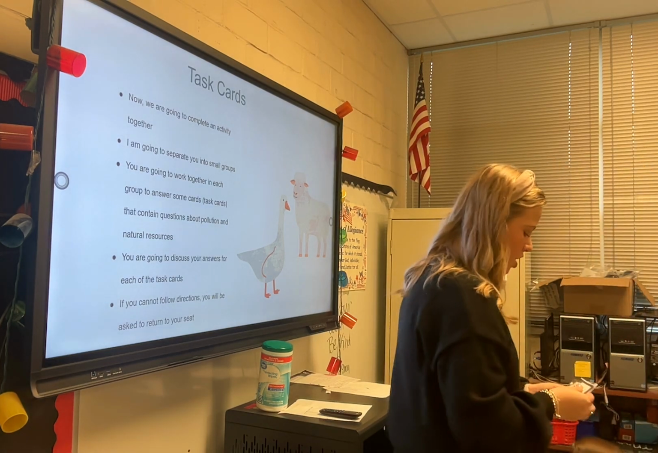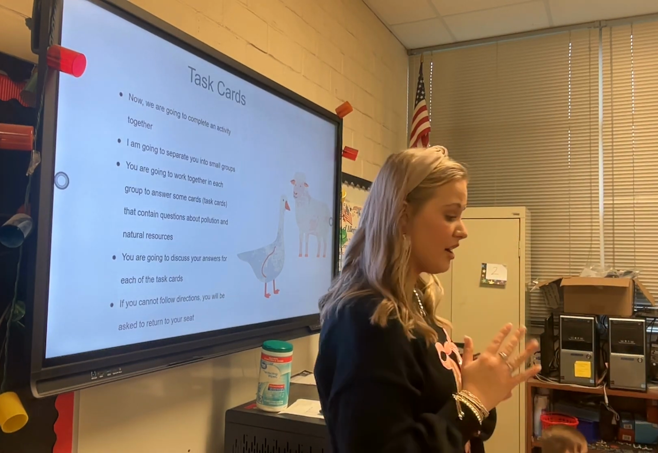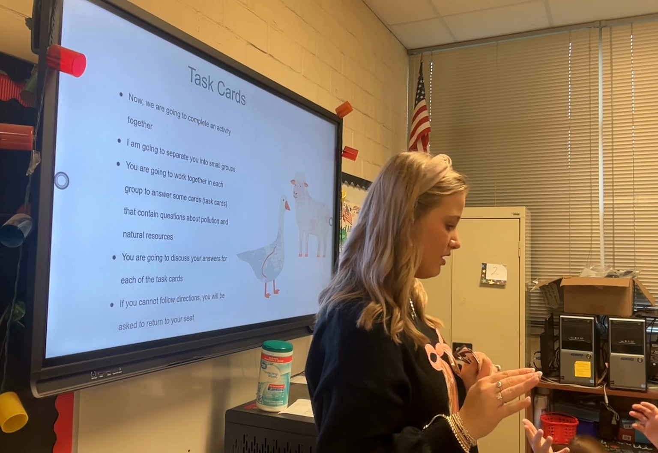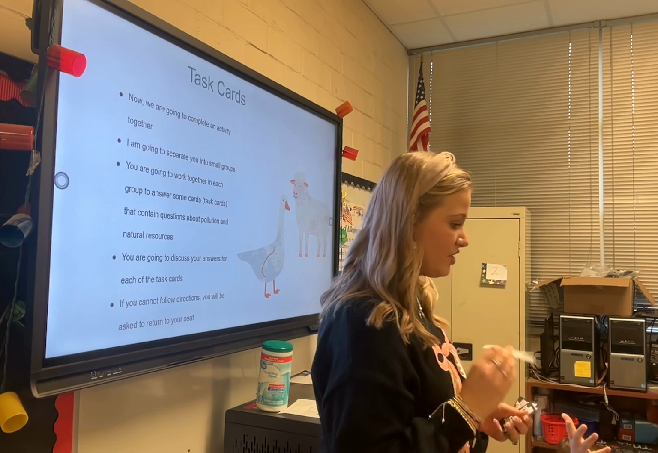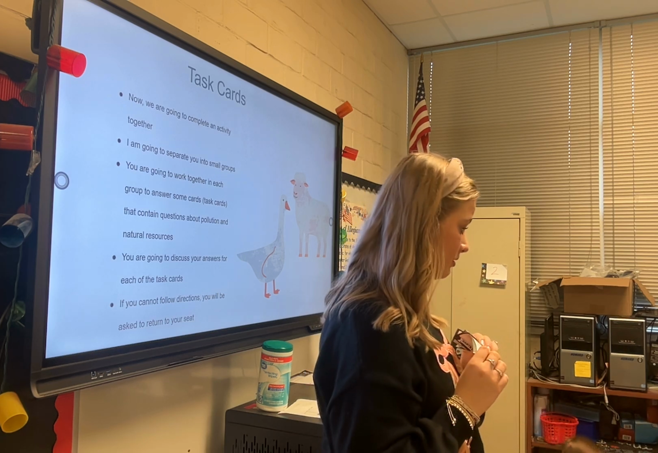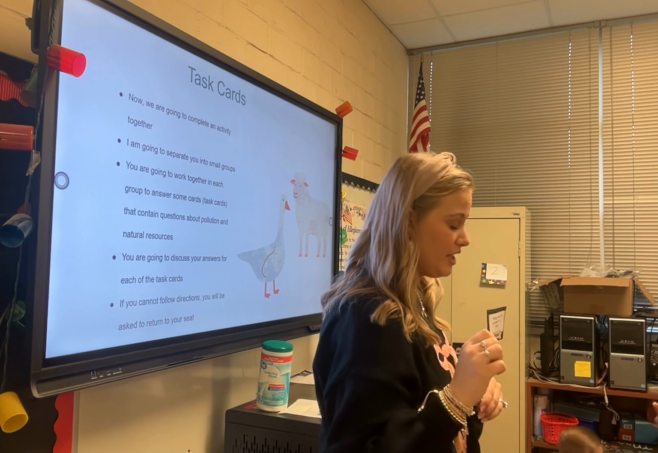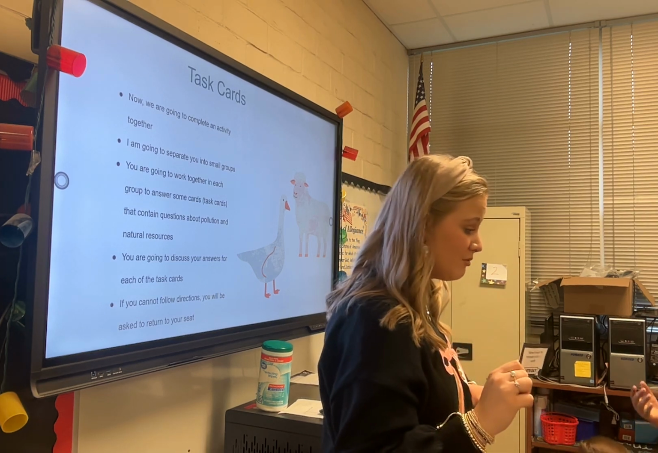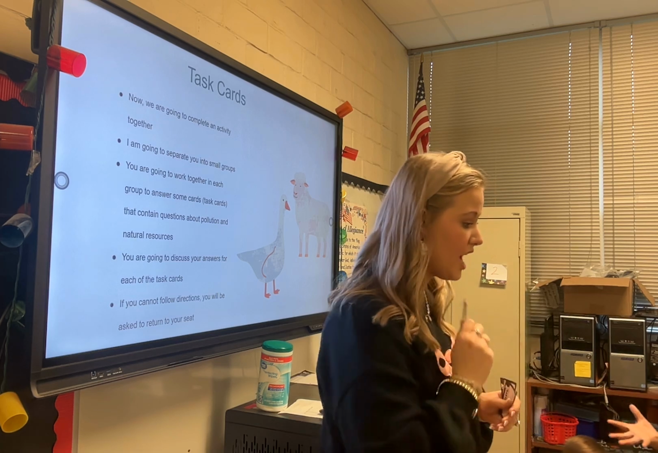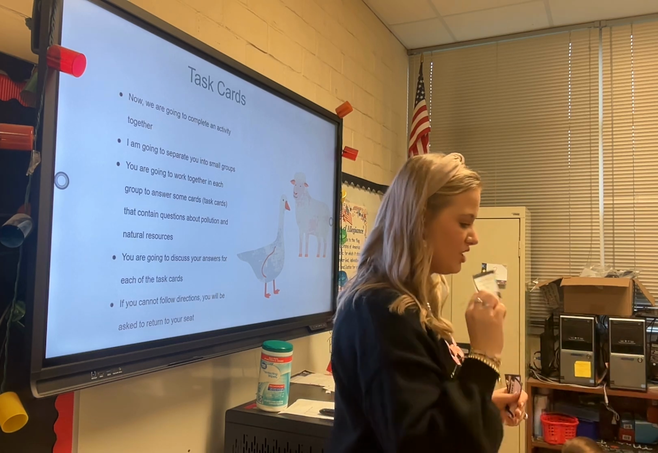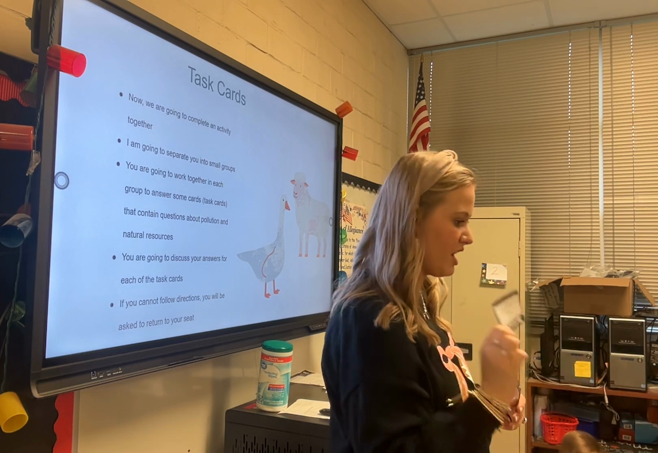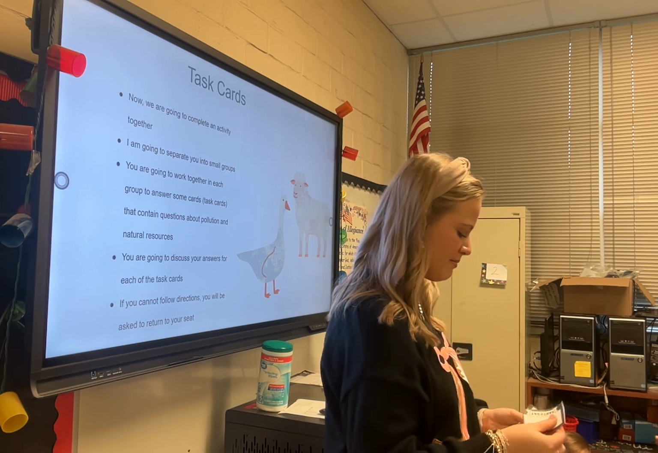Alright, I'm going to give you some cards. We're not going to write on them. We are going to look at these cards and we're going to read them and we're all going to work together to try to answer them. We're not going to write them down. We're just going to answer them in our groups. We're going to have little group discussions, okay?